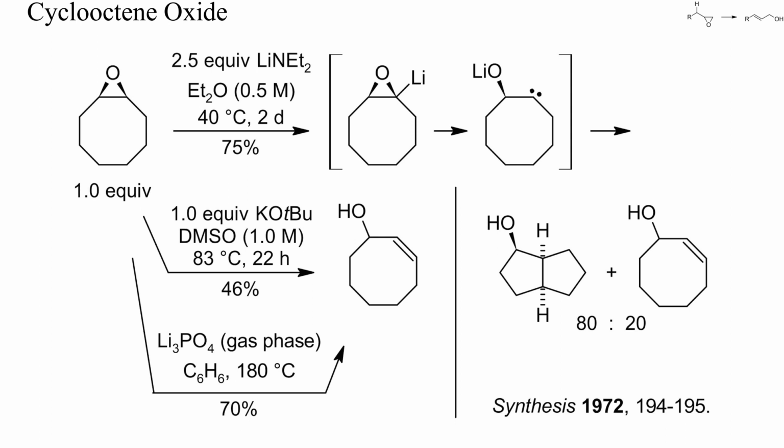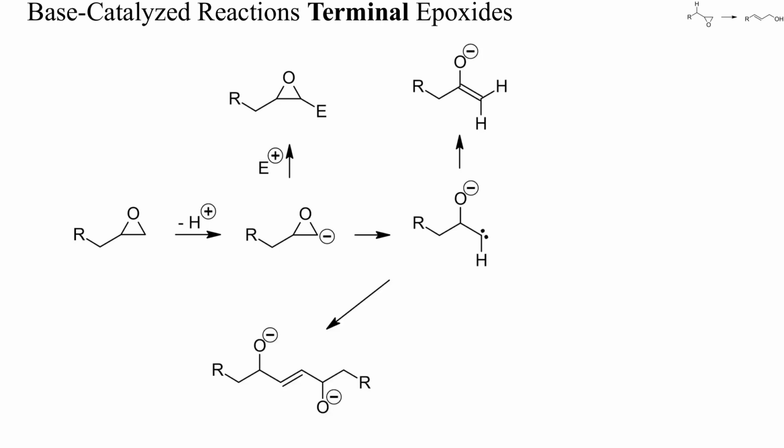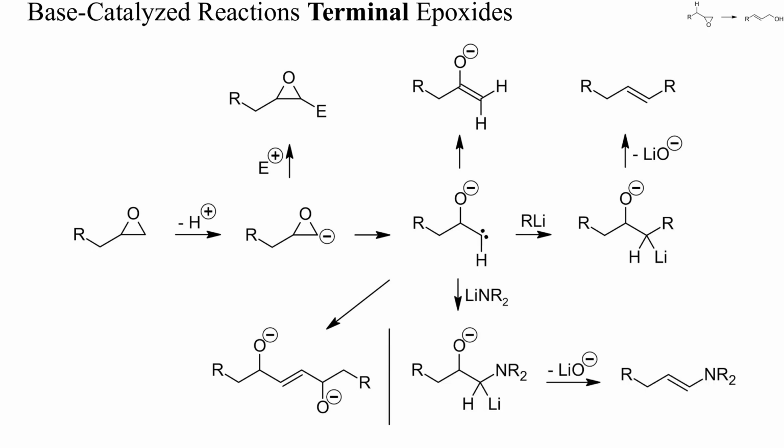Terminal epoxides devoid of other activating groups are usually deprotonated at the oxygen-bound methylene group. Such metallated epoxides can sometimes even be trapped by electrophiles. If strong electrophiles are absent, alpha elimination will yield a carbene, which can either dimerize or isomerize to an enolate, as sketched here. These carbenes may also react with the metallating reagent and yield alkenes or enamines.